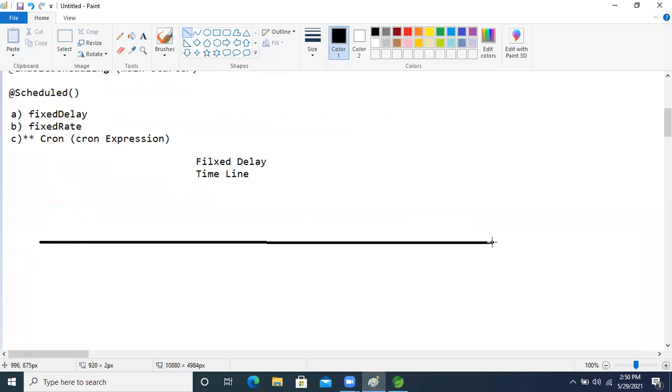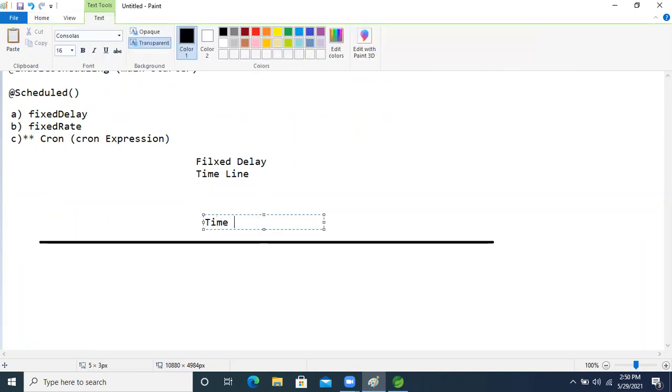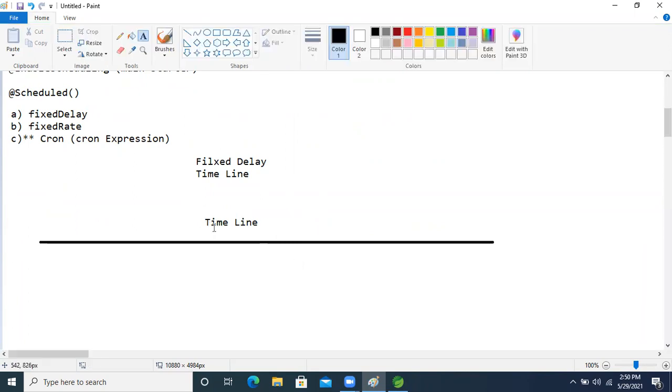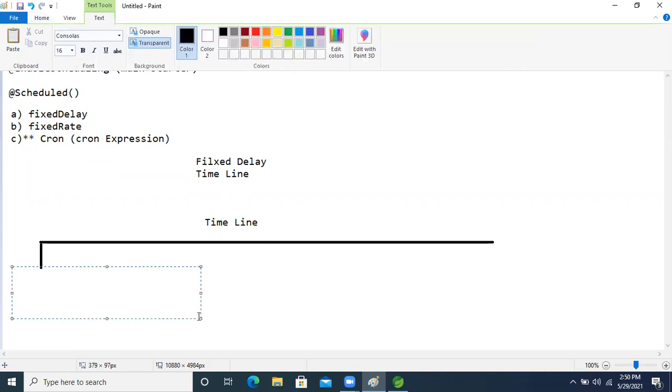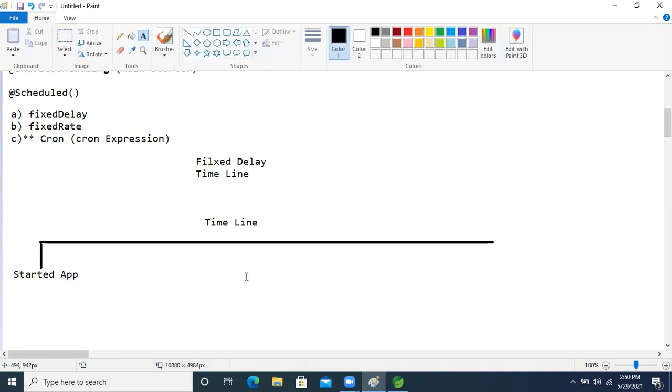This is the timeline, right? On the timeline, what will happen now? Just think about that our application is starting now. Our application is starting. So the application is started now.